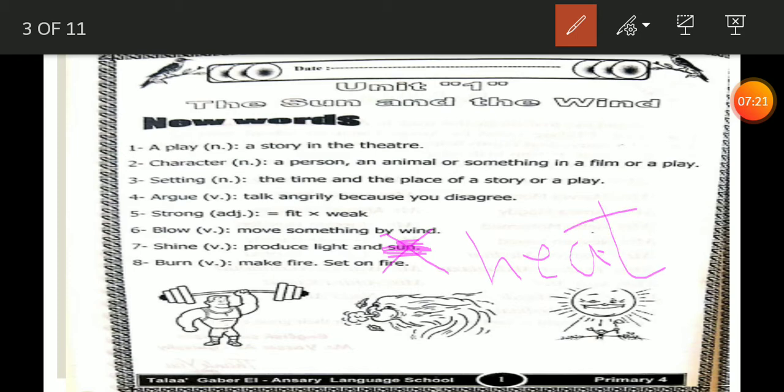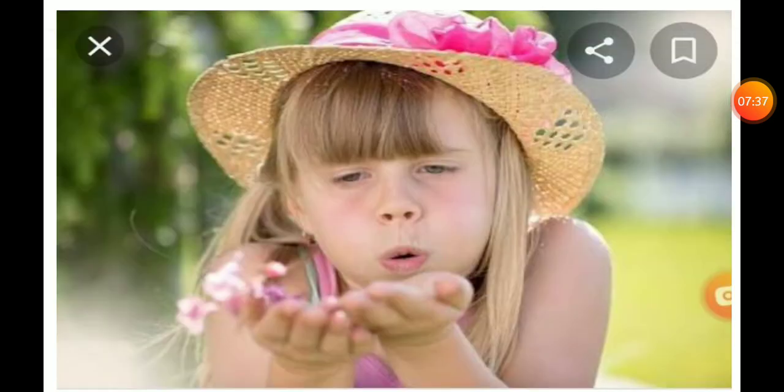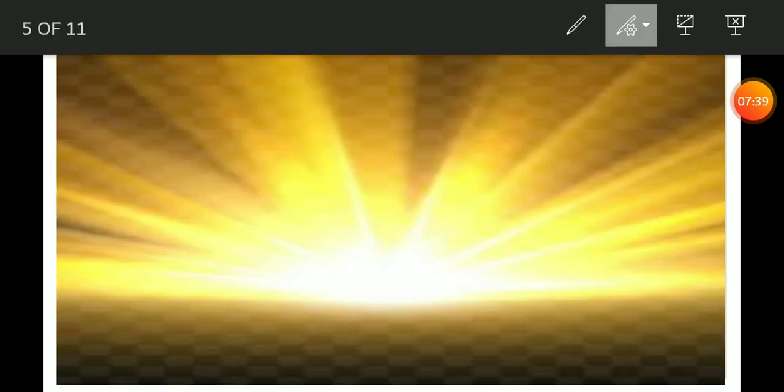So, shine is a verb. It means what? Produce light and heat. Like this. And let's see another picture. Here, the sun shines brightly. Shine means what? Produce light and heat. Have you got it?